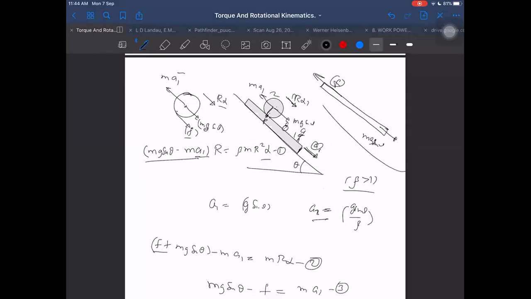Which means we are using this formula, acceleration of C with respect to P is equal to CP into alpha along tangent. Along the tangent means along the tangent of these two, where these two are touching each other. This is a tangent. Along this direction, we can write the formula CP into alpha. So obviously, then it is just relative only, C with respect to P. But P is also having acceleration which is equal to A1.